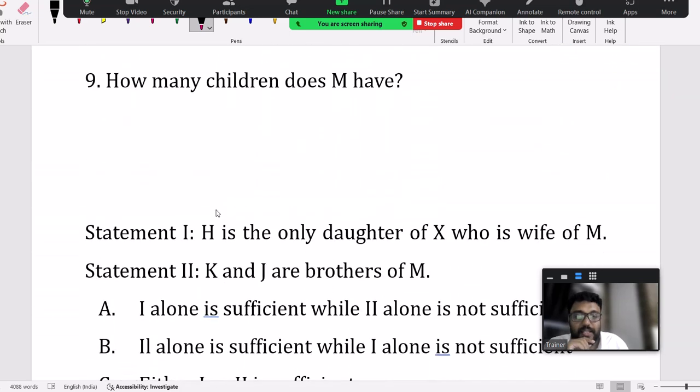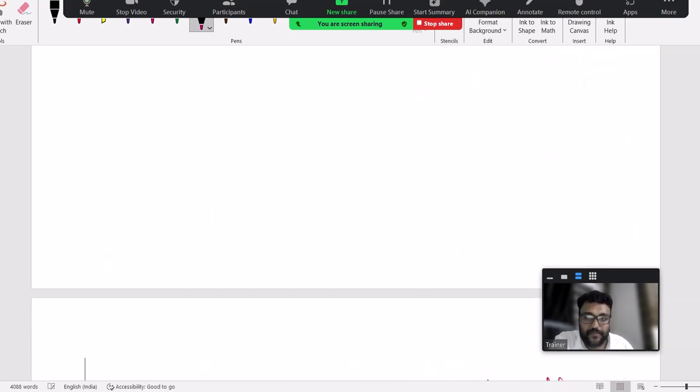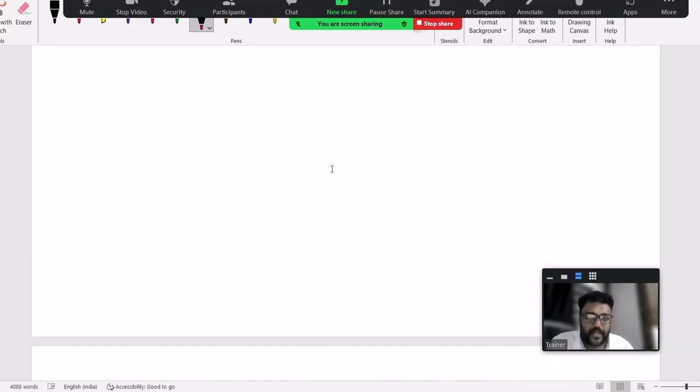Now see the ninth question. This is regarding data sufficiency, and this question is related to blood relations. That's why I said you can add blood relations; they can ask data sufficiency from any topic. Now, in general, what is data sufficiency? I just want to give a brief, then we'll go for this question. Just 2 minutes, I don't take much time.